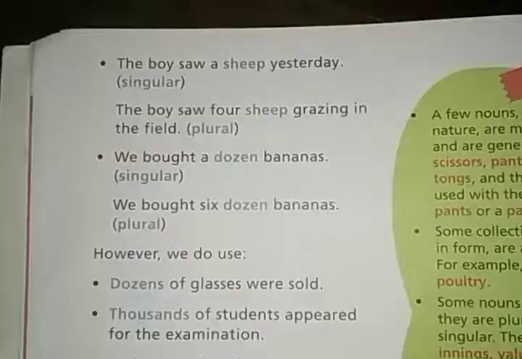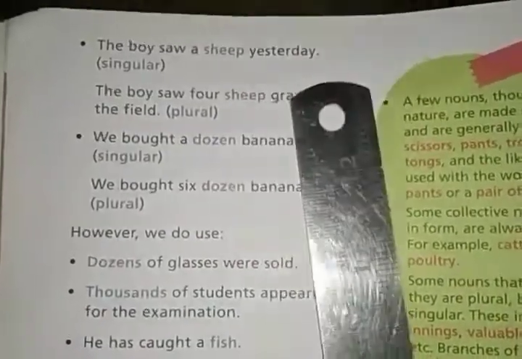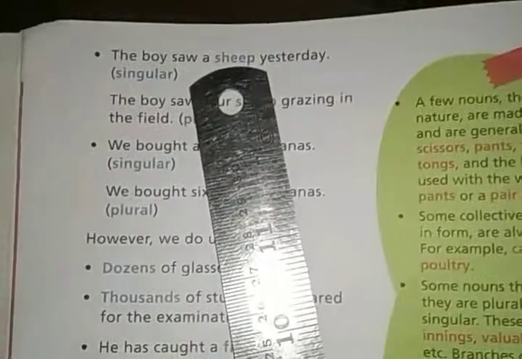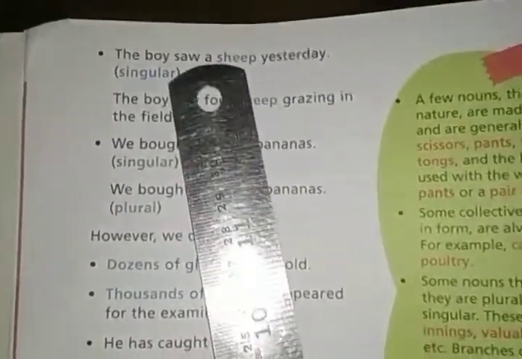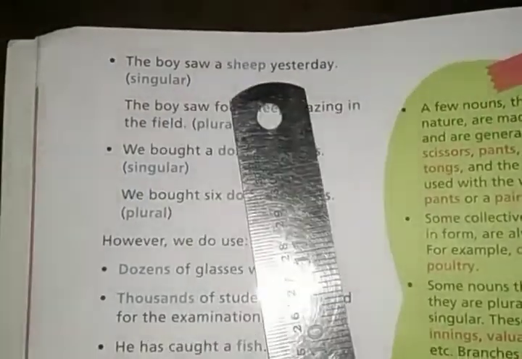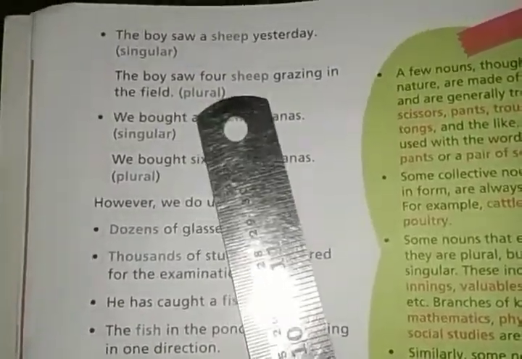Okay, for example, the boy saw a sheep yesterday. The boy saw a sheep yesterday. Here sheep is written in the singular form. Okay, a sheep, one sheep, that is why it is a singular form. And then the next sentence, the boy saw 4 sheep grazing in the field.